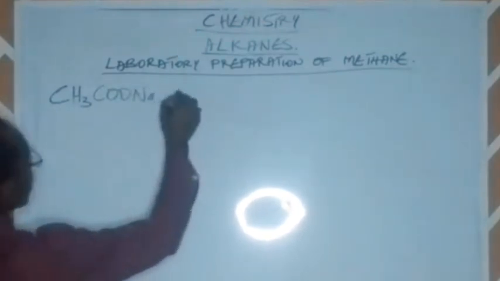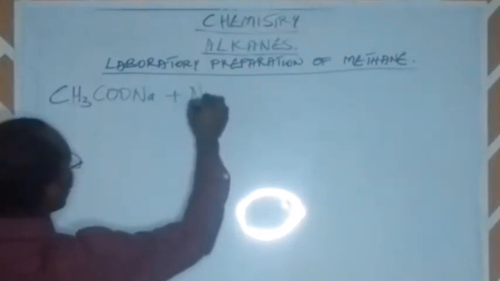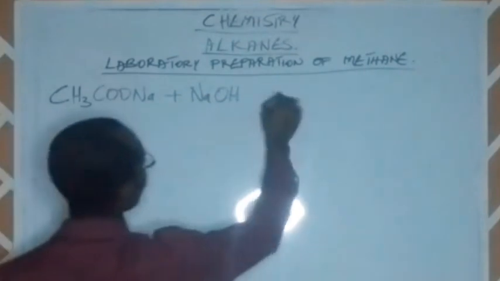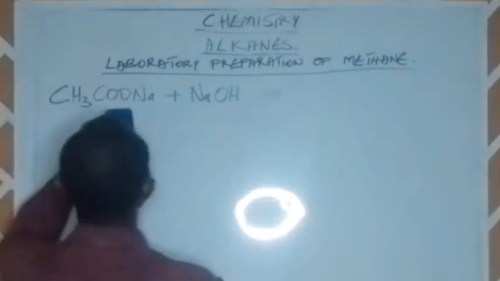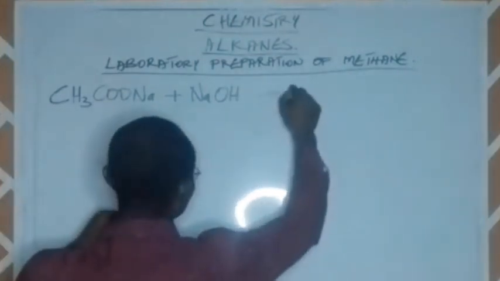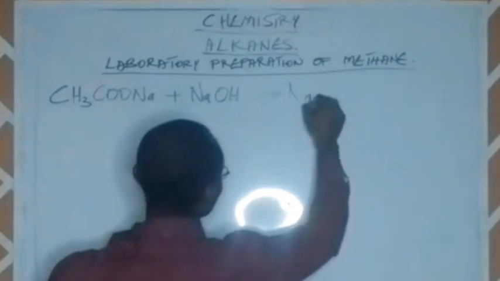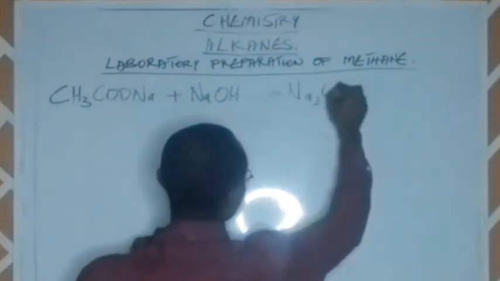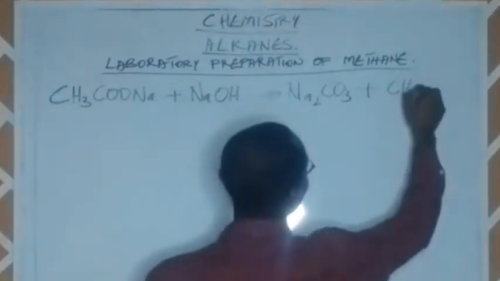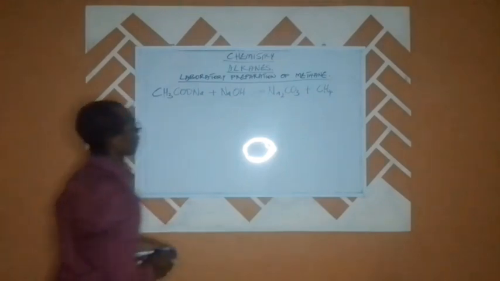Sodium ethanoate reacting with sodium hydroxide. When sodium ethanoate reacts with sodium hydroxide, we will be having our sodium trioxocarbonate plus our methane. Let us look at it.